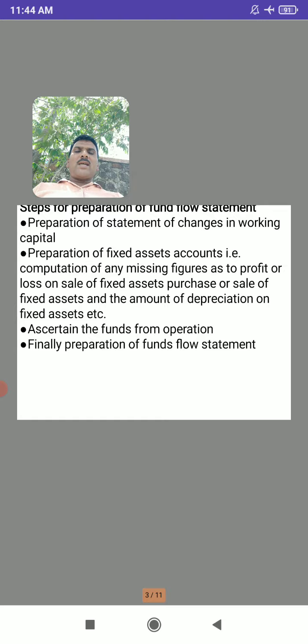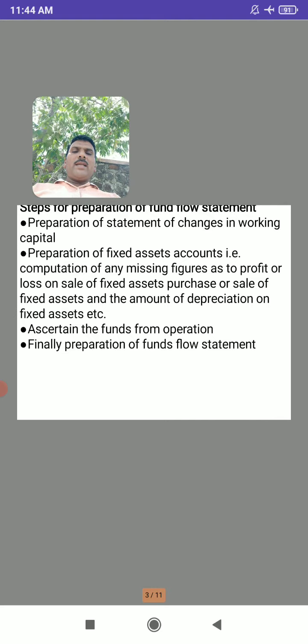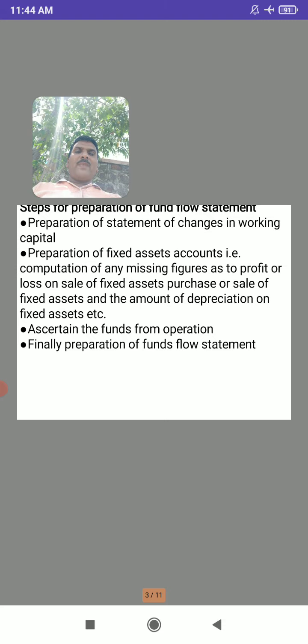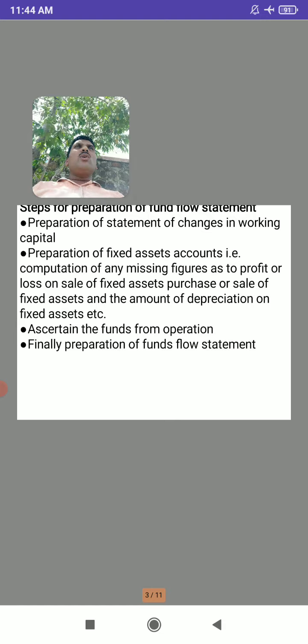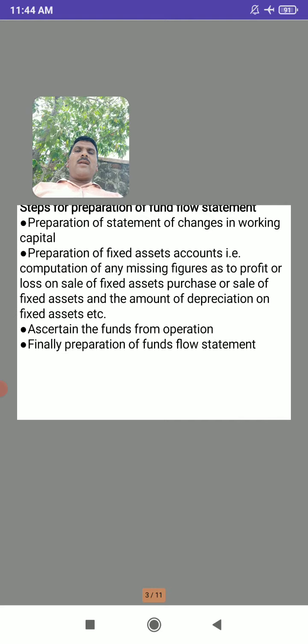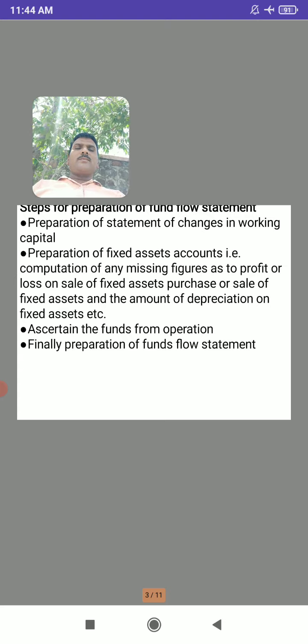The third one is the funds from operation. Here, by taking into consideration the net profit of the current year and the last year, we have to add all the non-operating expenses and deduct the non-operating incomes. By this we can get the funds from operation. This is also a third step to prepare the fund flow statement.